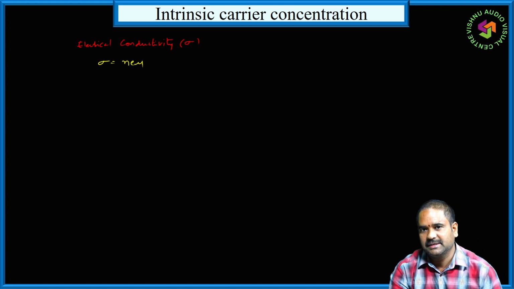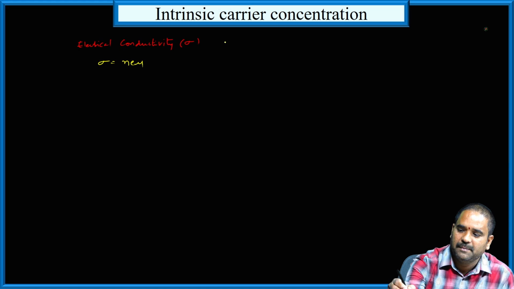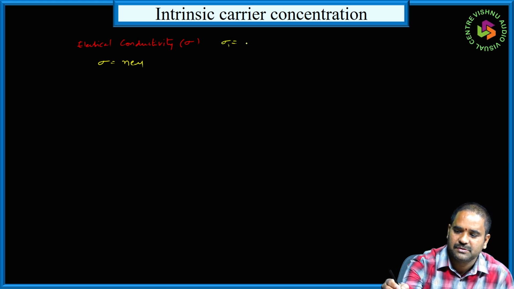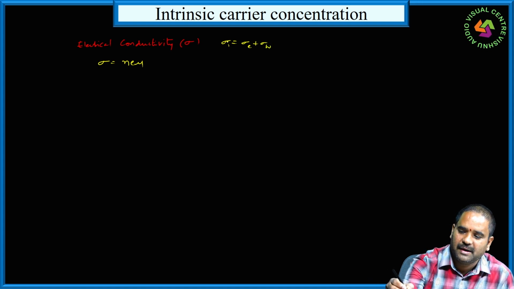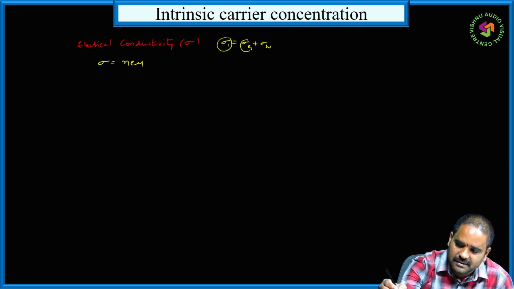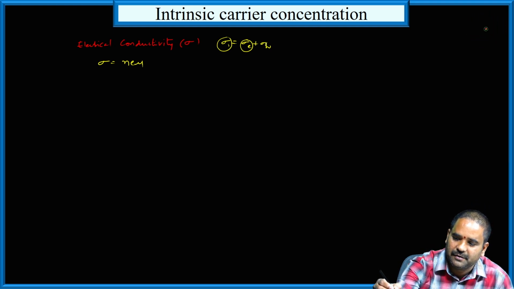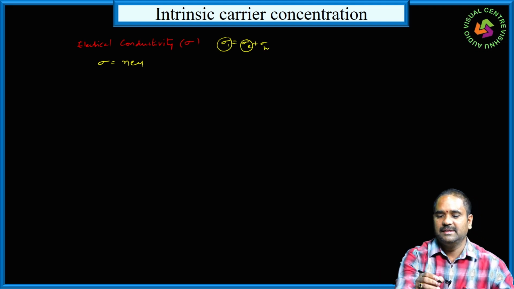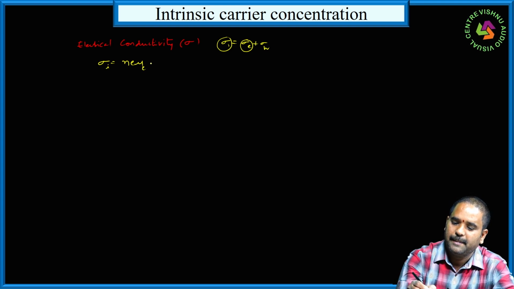But in intrinsic semiconductor, current is carried by the electrons and holes. Then this can be written as sigma I is equal to sigma E plus sigma H. Here sigma I is electrical conductivity of intrinsic semiconductor, sigma E is the electrical conductivity due to the electrons, and sigma H is electrical conductivity due to the holes. Then this term takes the form sigma I is equal to Ne mu E plus Pe mu H.